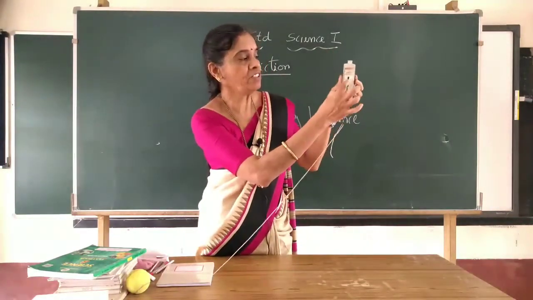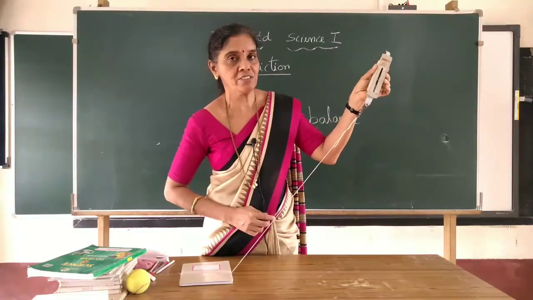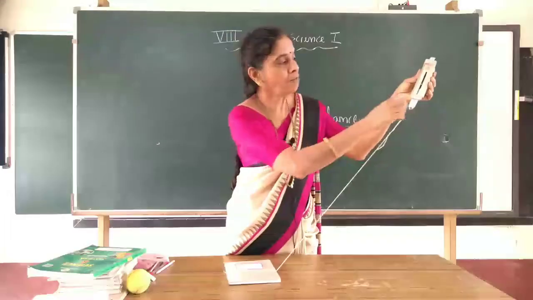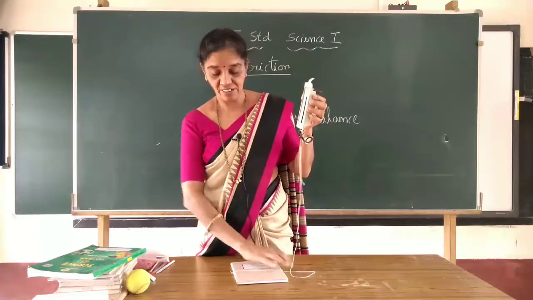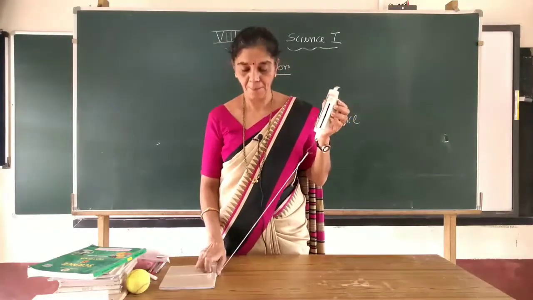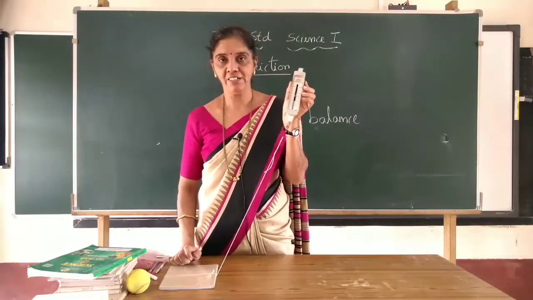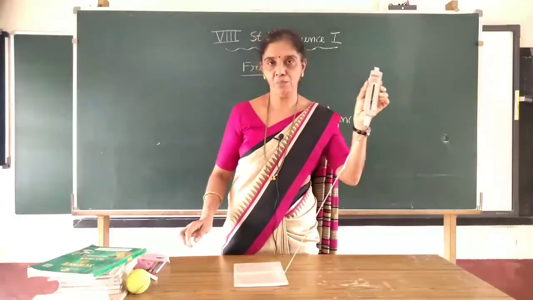When I pull it, you can see the pointer will move down like this. So can you observe, when I pull it, it will come down. What is the number here? It is at 50. Can you see? I will pull it now. It will come down. See now, when I pull it.